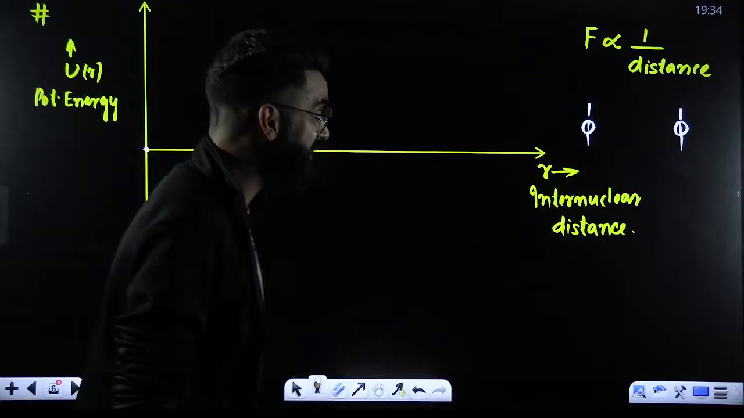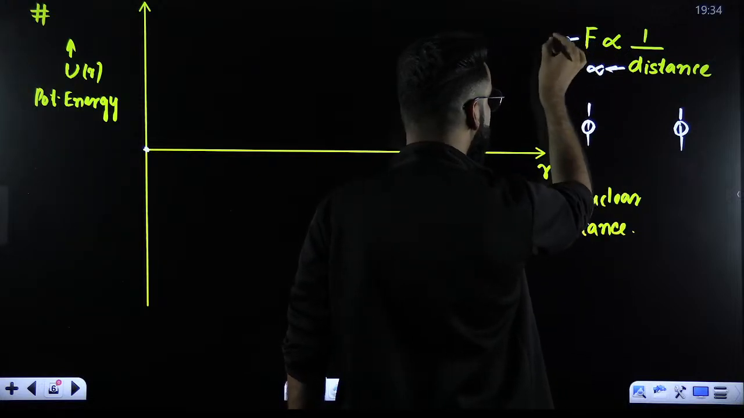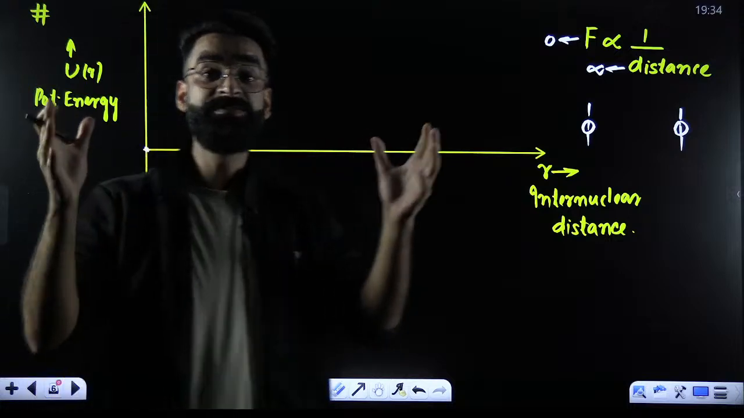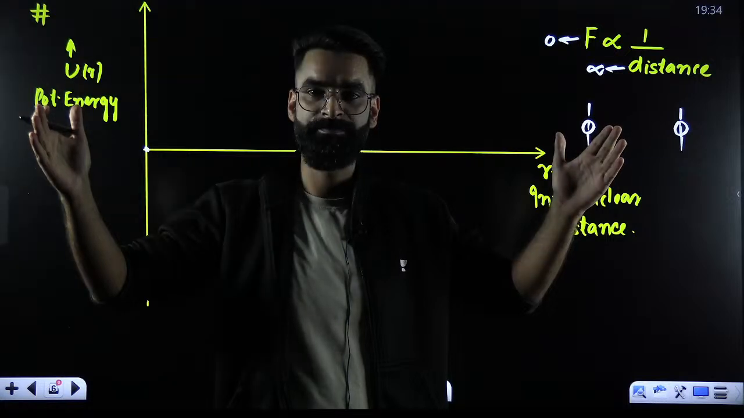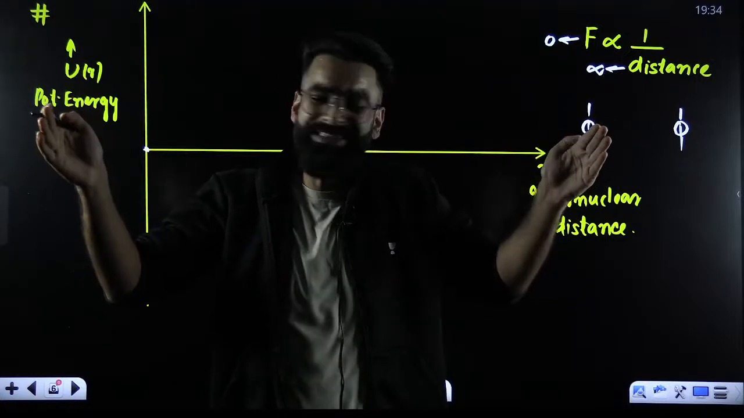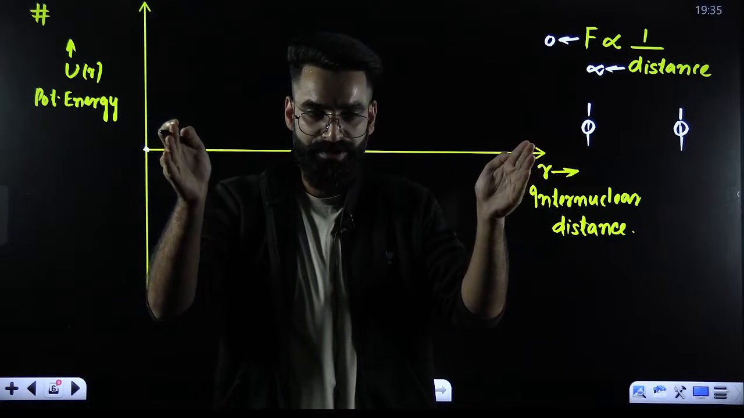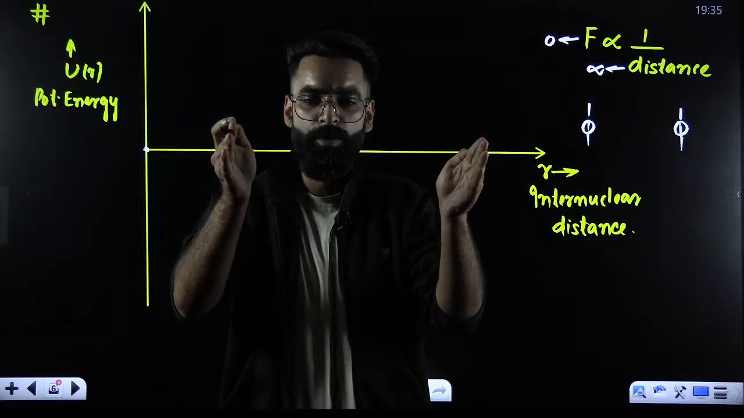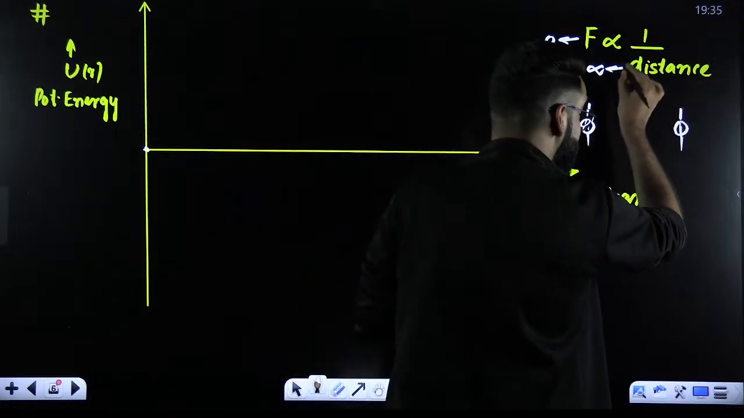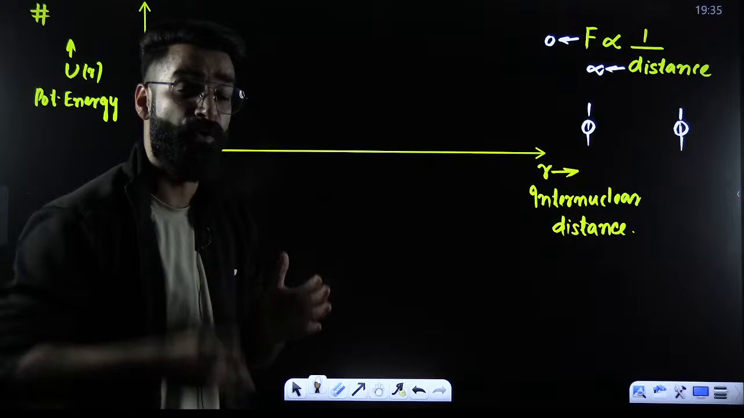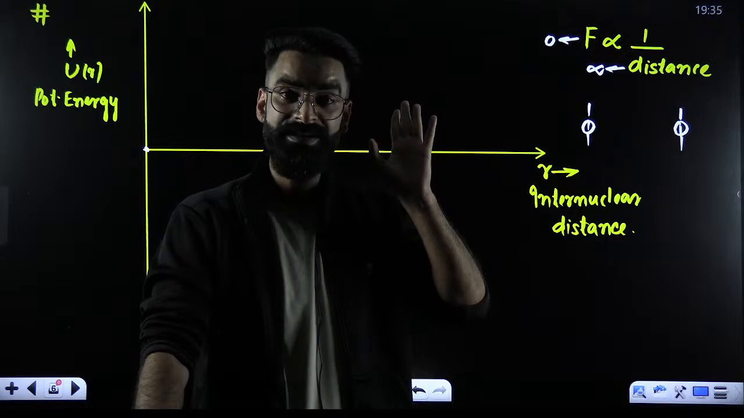And you know, if atoms are at infinite distance apart, the force of attraction between atoms will be zero. There'll be no force of attraction between them. Now, imagine these atoms are approaching towards each other. What is happening to the distance between the atoms? The distance between the atoms is decreasing, and if the distance is decreasing, the force of attraction between the atoms increases.